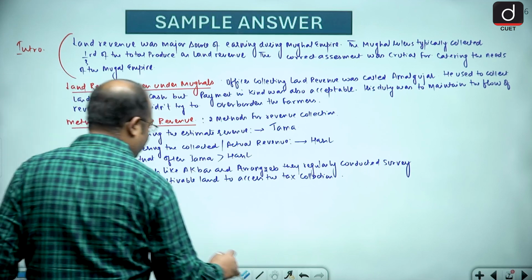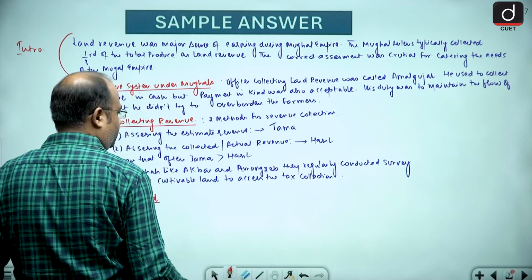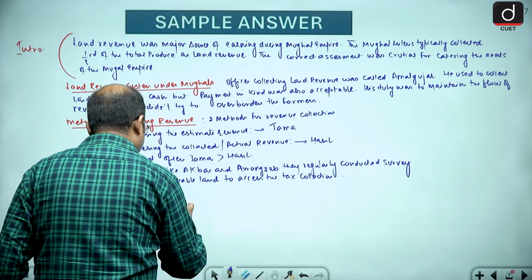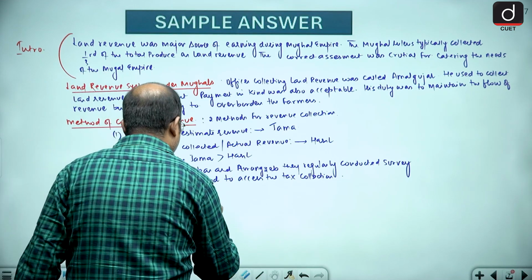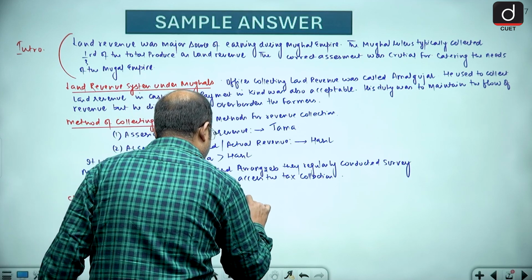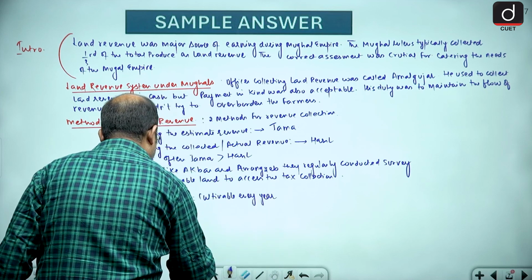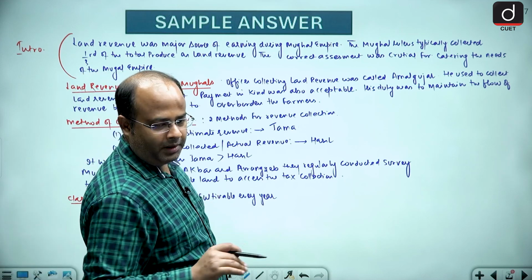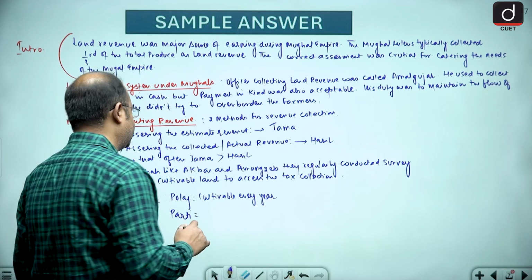One was called Polaj, which was cultivable every year. Then we have Parti. Parti was land left fallow for one agricultural season.